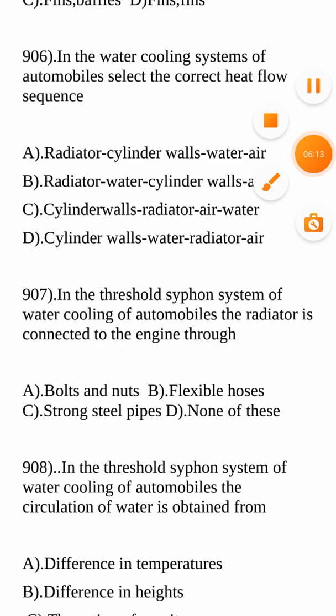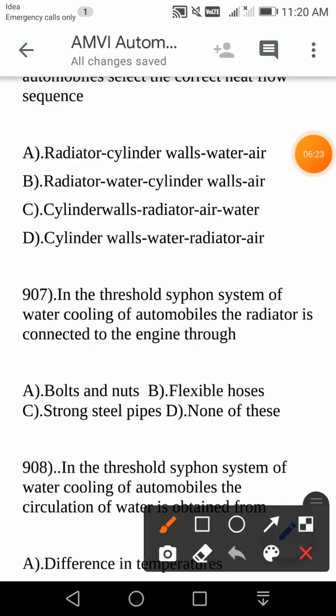So in the water cooling systems of automobiles, the correct heat flow sequence is cylinder walls, water, radiator and air. So your answer is D.